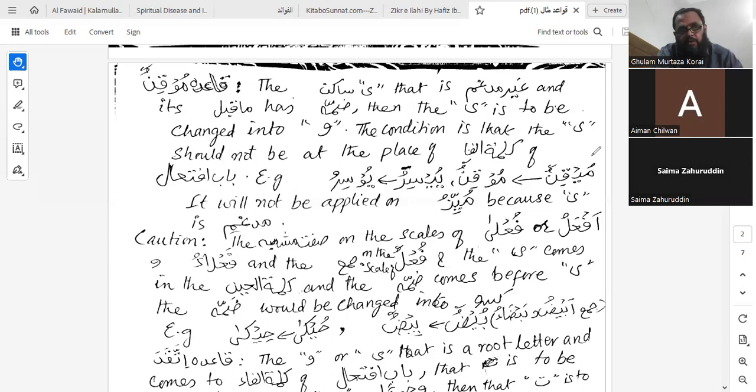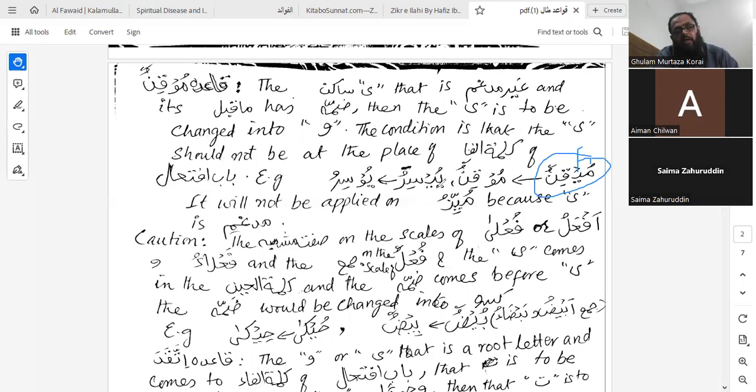This is mayqinun. Now this is ya, and ya is sakin, and it is ghair mudgham. Number two, its ma qabl is madmum. And number three, it is not in the place of kalimatul fa of babu ifti'al. So this ya would be changed into waw. So from muyqinun, it is muqinun.